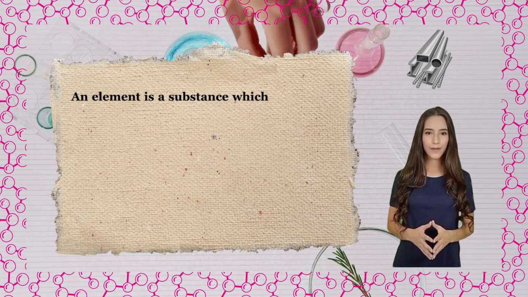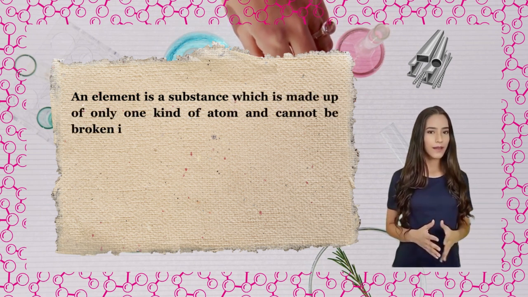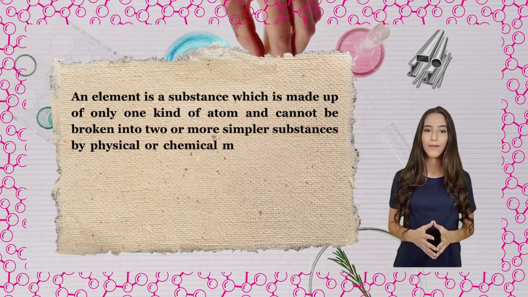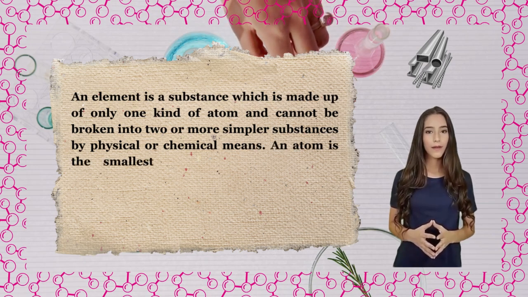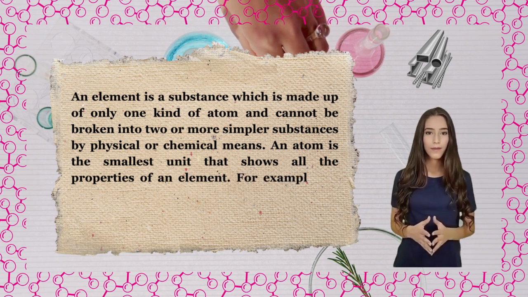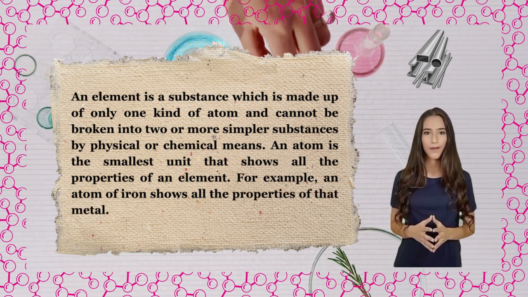An element is a substance which is made up of only one kind of atom and cannot be broken into 2 or more simpler substances by physical or chemical means. An atom is the smallest unit that shows all the properties of an element. For example, an atom of iron shows all the properties of that metal.